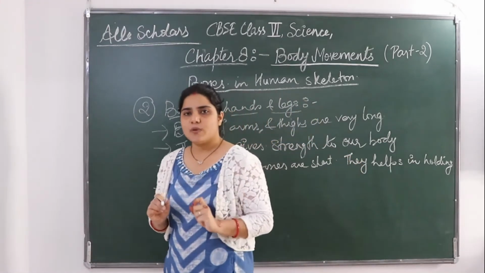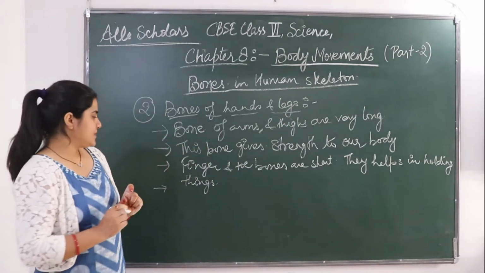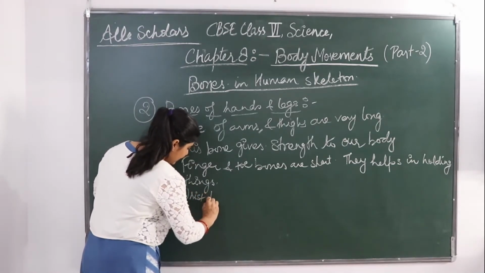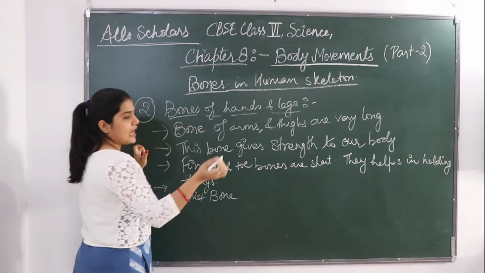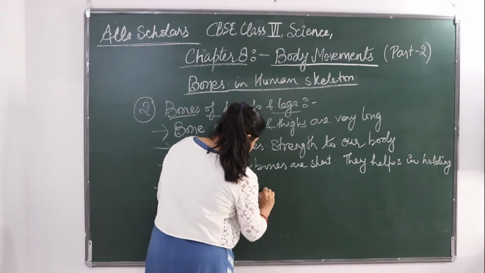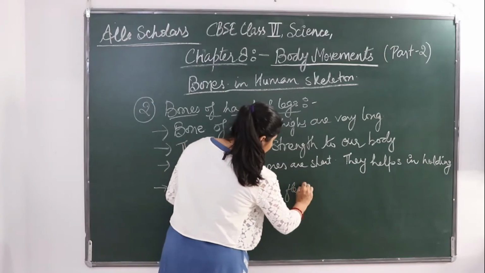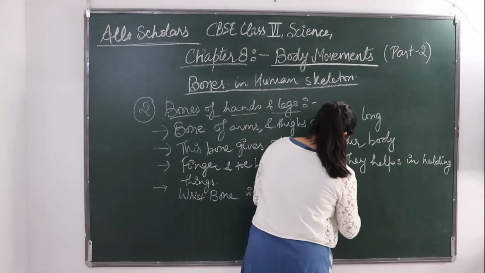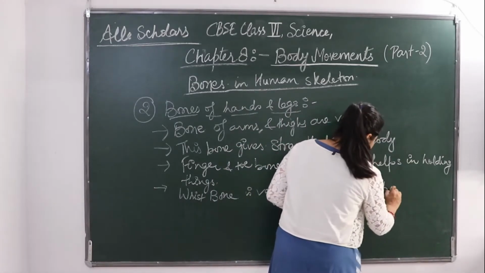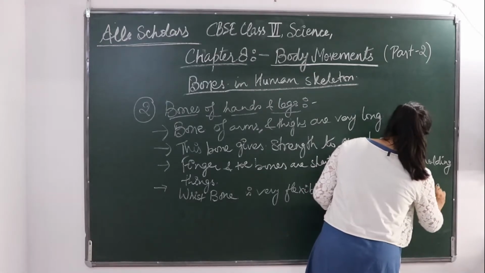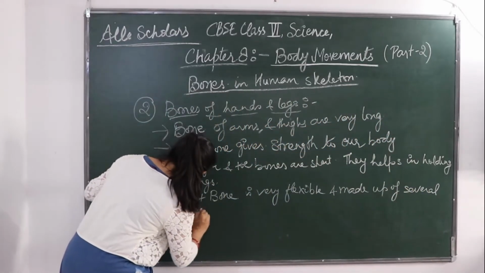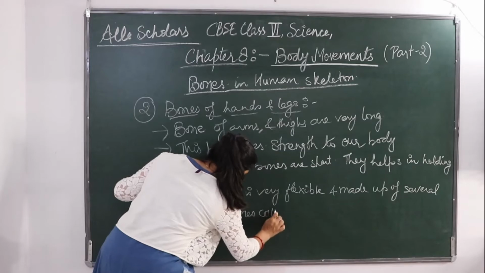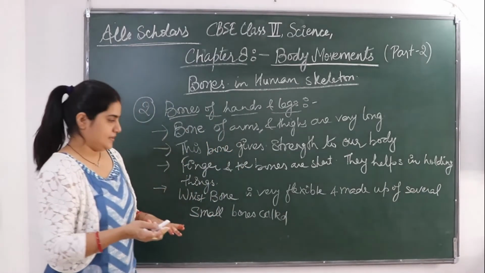And the small bones it is made up of are called carpals.